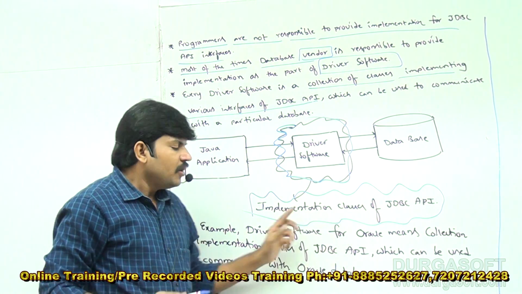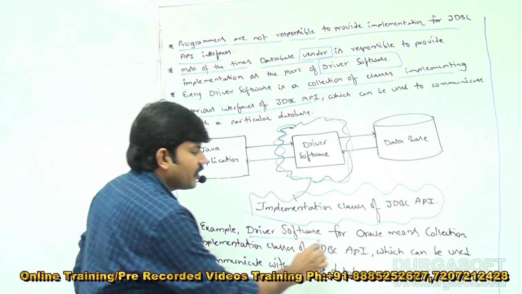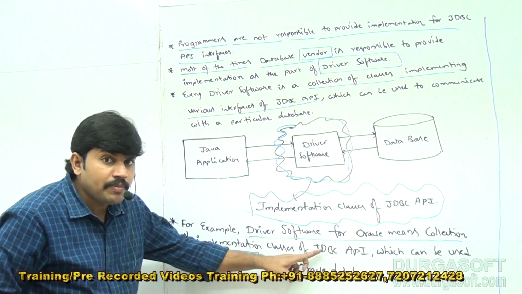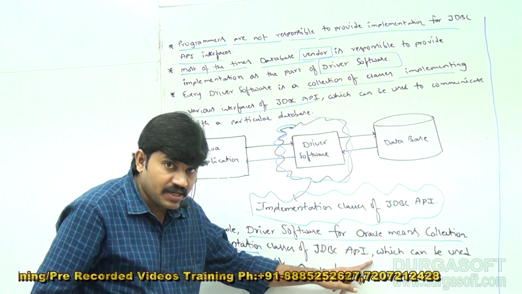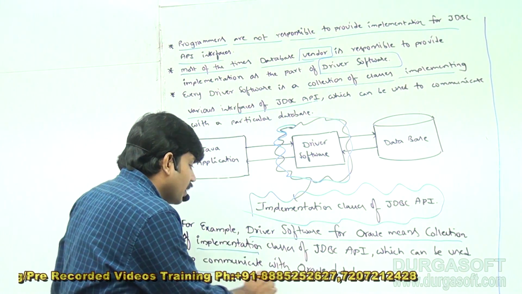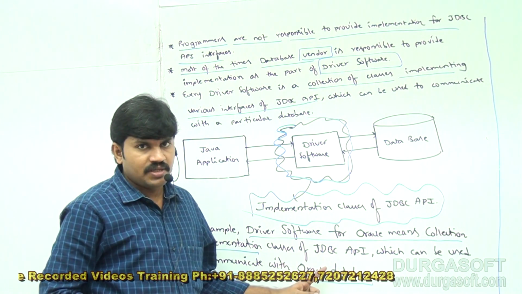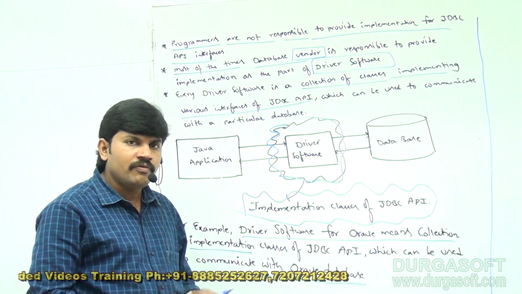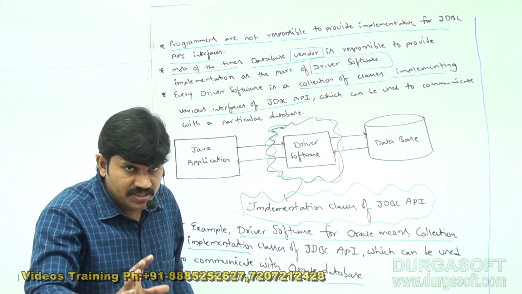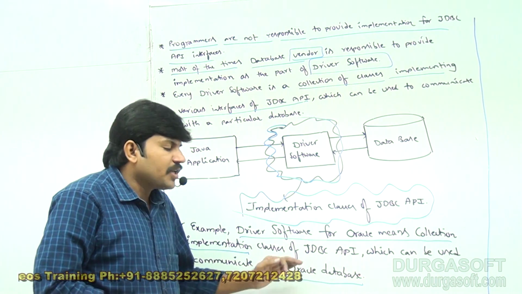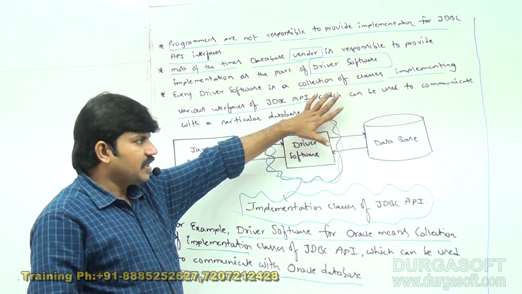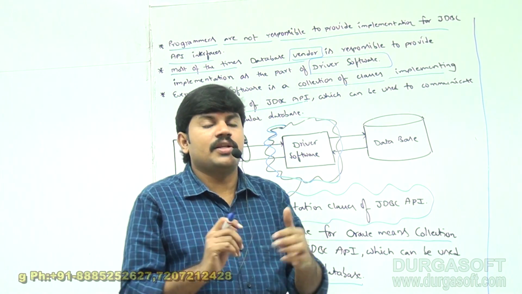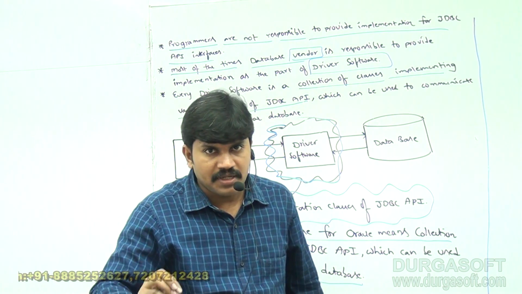For example, driver software for Oracle means a collection of implementation classes of JDBC API which can be used to communicate with the Oracle database. Everyone can understand? Sir, what is the driver software for Oracle? A group of implementation classes of JDBC API which can be used to communicate with the Oracle database. Clear for all of you? So what is the driver software? Who is responsible to provide the implementation? Clear, right?